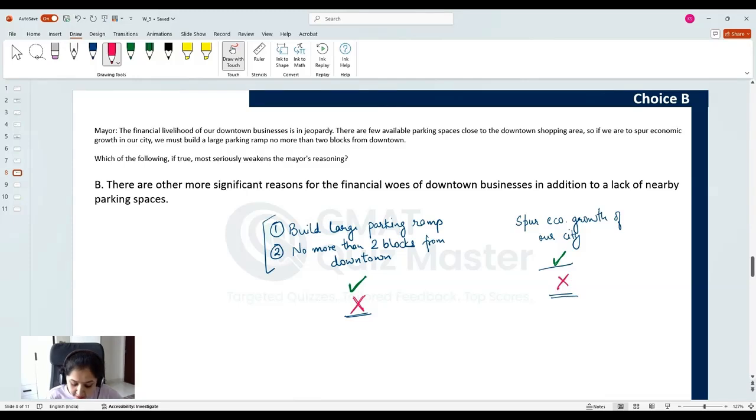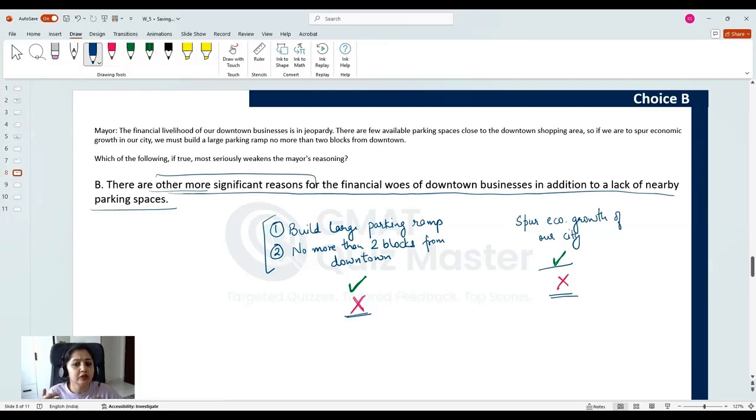There are other more significant reasons for the financial woes of downtown businesses in addition to a lack of nearby parking spaces. So, this choice tells you that there are more important reasons for the difficulties. So, you probably thought that, okay, we should then address those more significant reasons instead of addressing the parking problem. However, you did not think that even if there are more significant reasons, there are other significant reasons, still building a large parking ramp no more than 2 blocks from the downtown may be required for increasing the economic growth